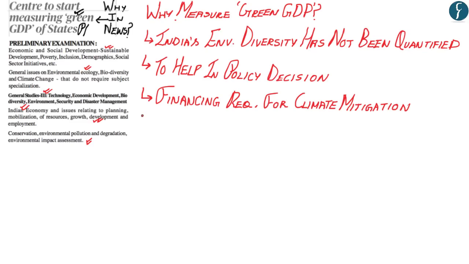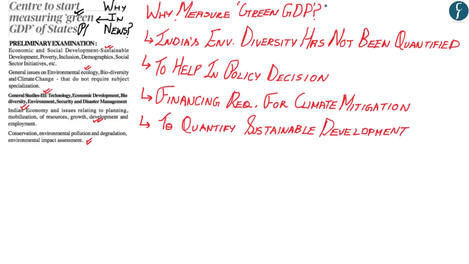And in similar terms, the measurement of green GDP would help in the quantification in knowing what is required for sustainable development. Now hopefully up to here you have understood as to why it is required to measure green GDP. Now according to the central government, India's environmental diversity has not yet been quantified, and by measuring green GDP of states, it would help the central and the state government in making policy decisions. It would also help in knowing what would be the financial requirement for climate mitigation, and in similar term, it would also help in quantifying as to what would be the sustainable development requirement.